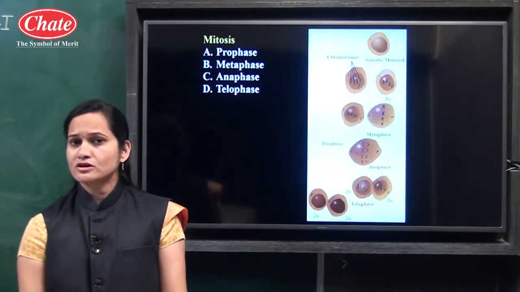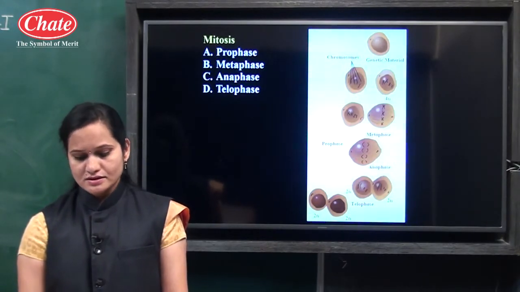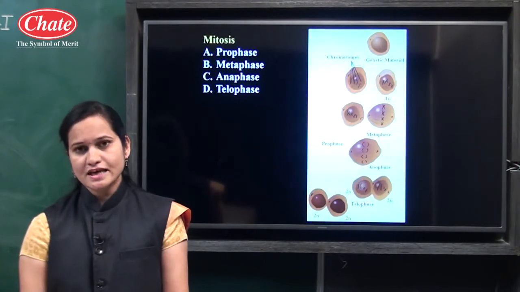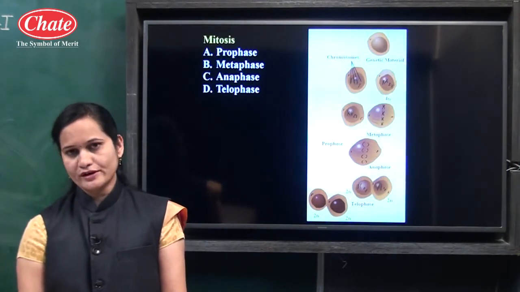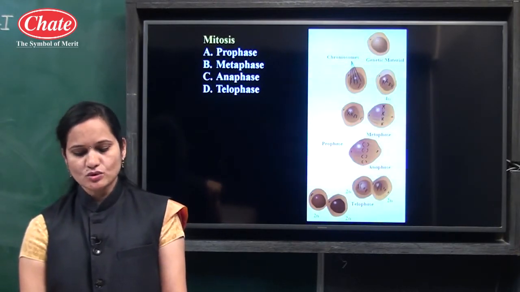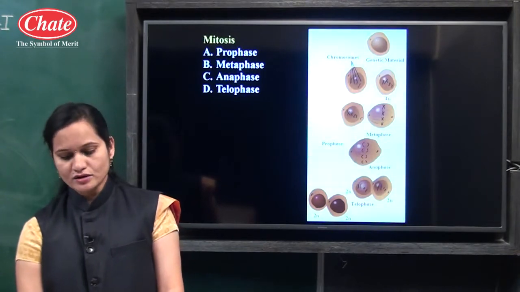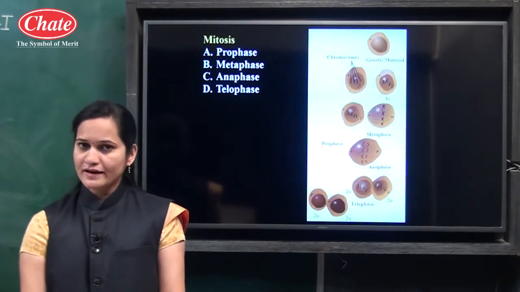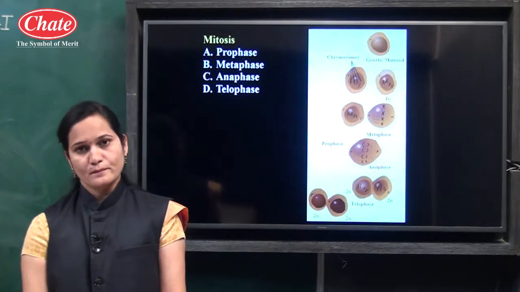It means mitosis takes place in somatic cells and the stem cells of the body, whereas meiosis occurs in the germ cells. Now germ cells means what? Germ cells are found in the ovaries in females and testes in males.